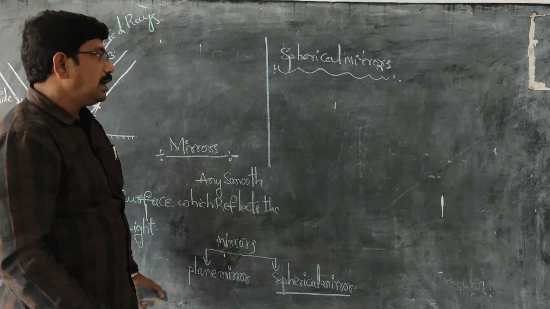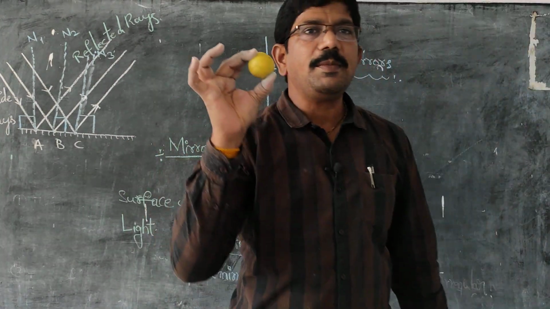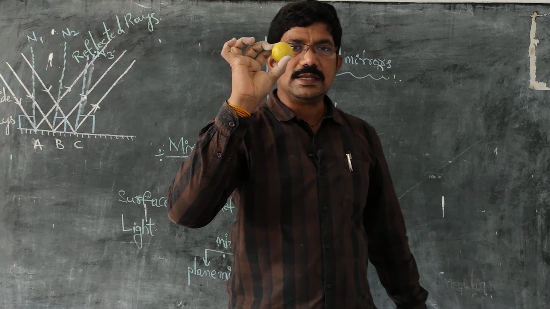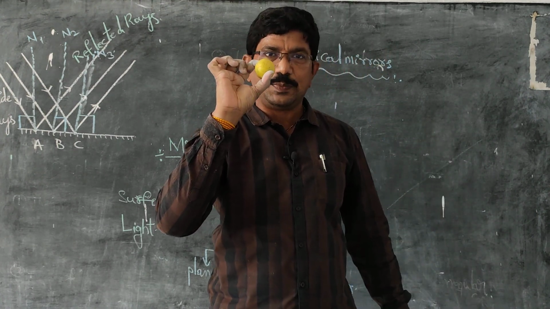First of all, let us discuss what is meant by a sphere. See, this is a lemon. This is an example for a sphere, not a perfect sphere, but let us consider it as a sphere.